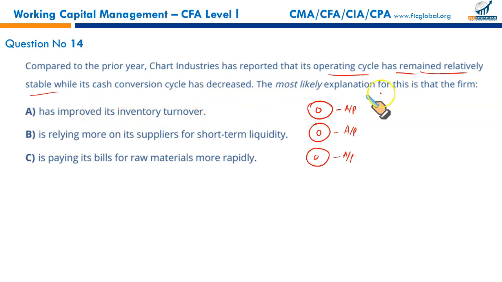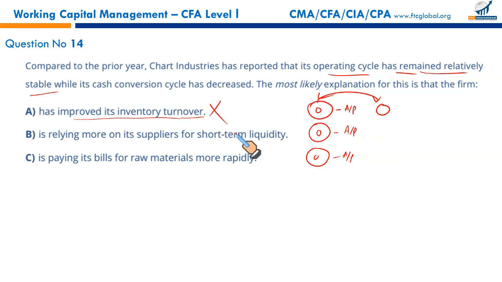First, it says improved inventory turnover. If inventory turnover has improved, it will affect operating cycle and cash conversion cycle in the same way, so there won't be a change in the cash conversion cycle. We are looking for an arrangement in which the cash conversion cycle becomes shorter. The question says operating cycle is of the same length, but your cash conversion cycle has shortened. So this is not helping.